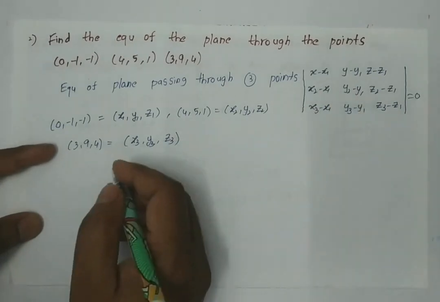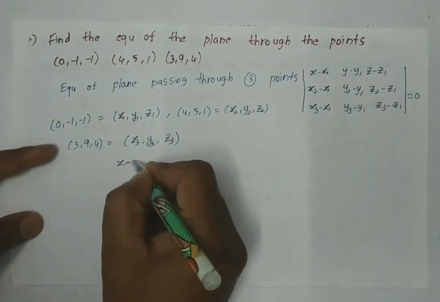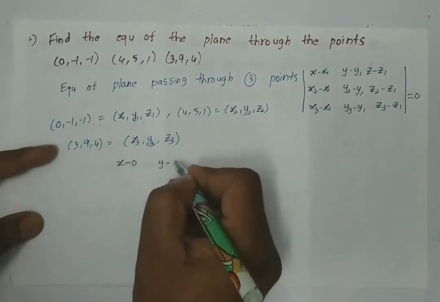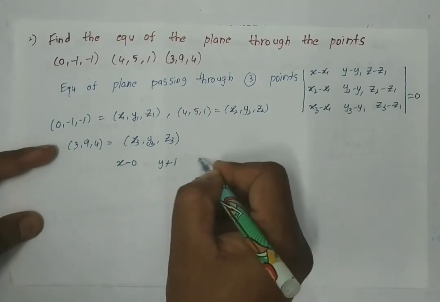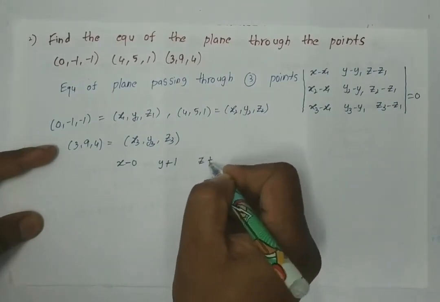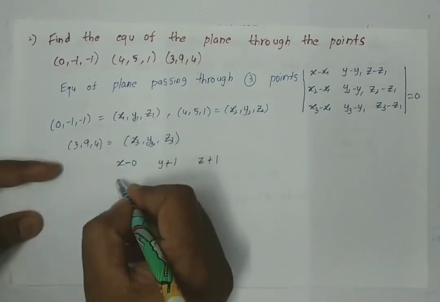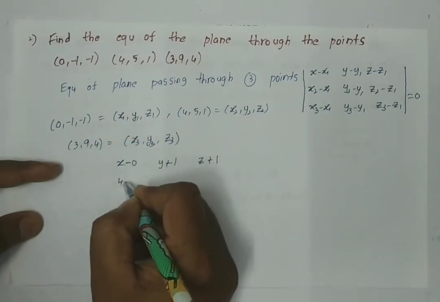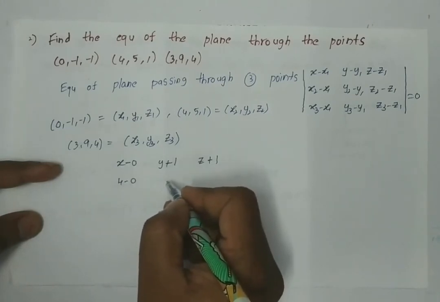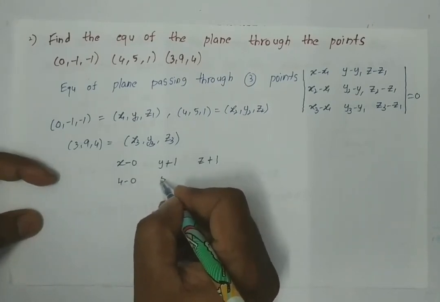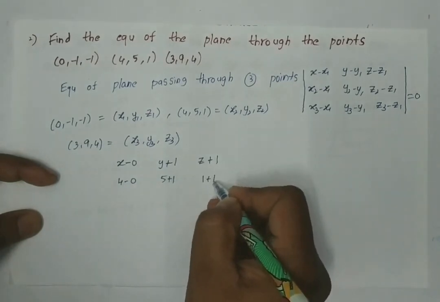So this determinant becomes x minus 0, y minus y1 is y plus 1, z minus z1 is z plus 1. Next, x2 minus x1 is 4 minus 0, y2 minus y1 is 5 plus 1, z2 minus z1 is 1 plus 1.